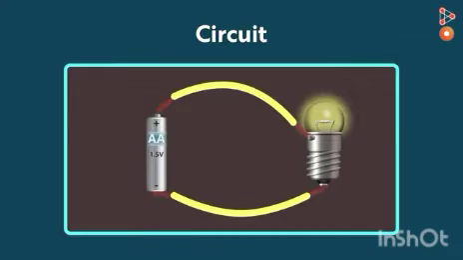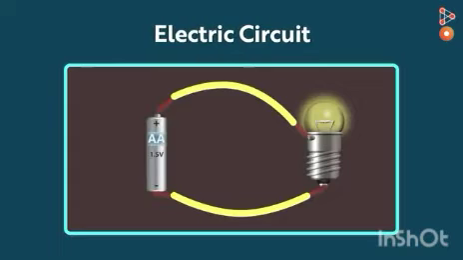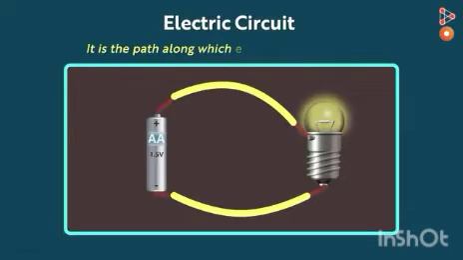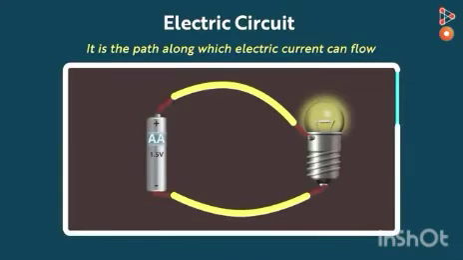So you have to connect the negative terminal to any one terminal of the bulb. Now here the bulb will glow. Why does the bulb light? Because this is an example of a complete circuit with the battery and the bulb. This is a circuit, working on electricity, and we will call this an electric circuit.